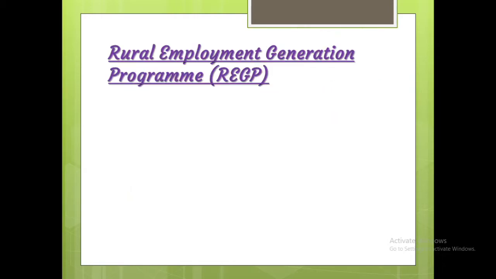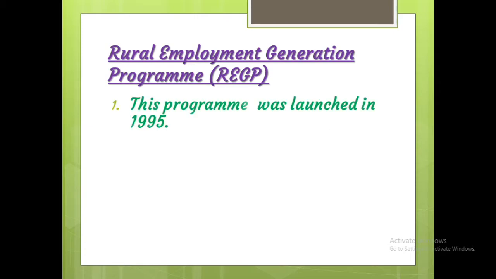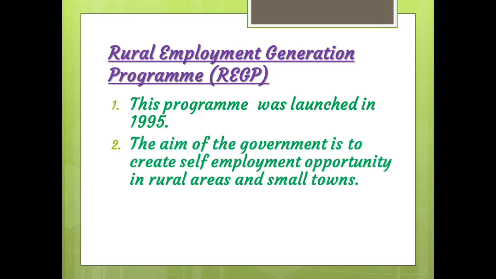Second, Rural Employment Generation Program, REGP. This program was launched in 1995. The aim of the government is to create self-employment opportunity in rural areas and small towns. Same way.